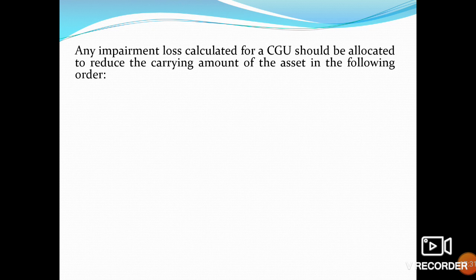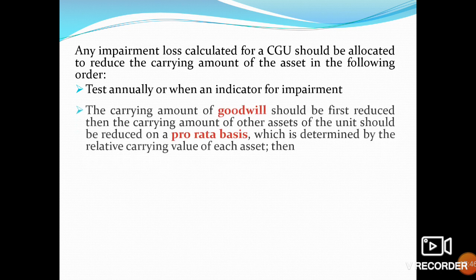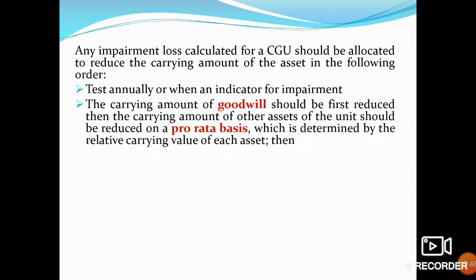Any impairment loss calculated for the cash generating unit should be allocated to reduce the carrying amount of the assets in the following order. First, test annually or when an indicator for impairment arises. Number 1, the carrying amount of goodwill should be reduced first, then the carrying amount of the other assets.